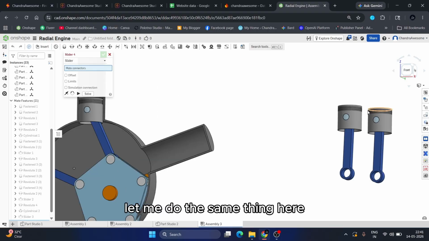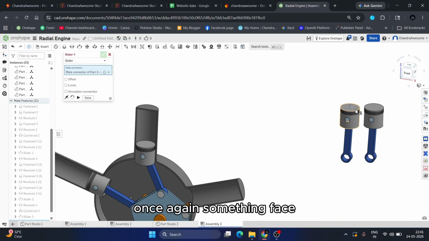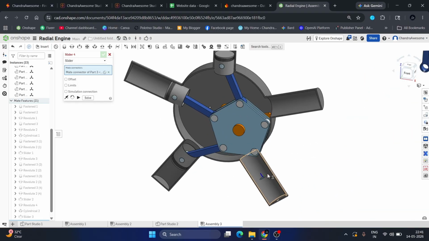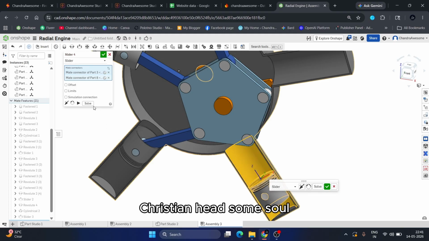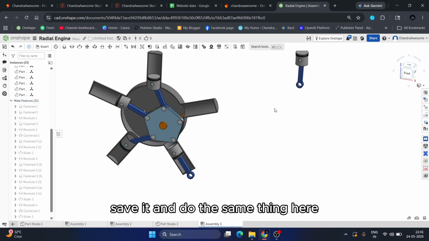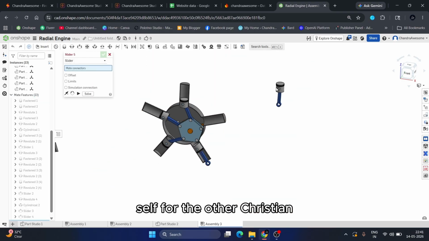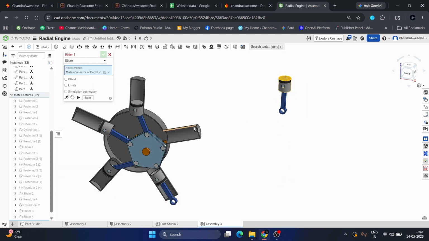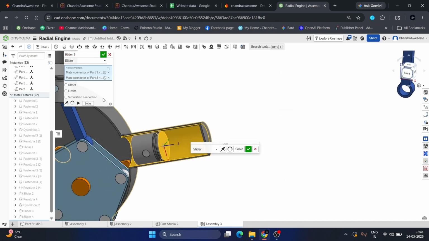Let me do the same thing here once again. Select the face, piston head, select solve, change the orientation direction, save it, and do the same thing here for the other piston.